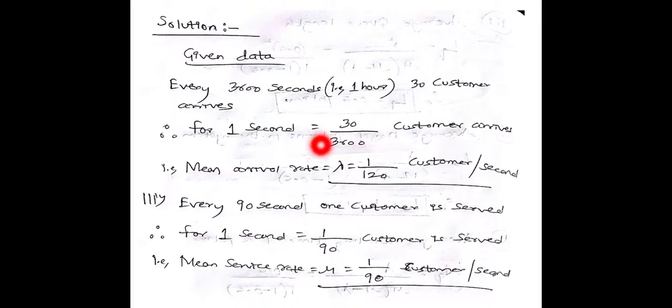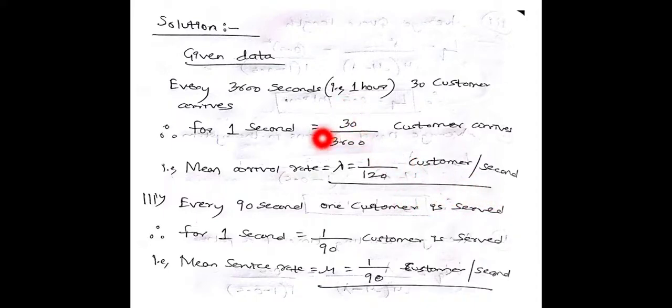They have told us that every 3600 seconds, that is 1 hour, 30 customers arrive. Therefore, for 1 second, 30 divided by 3600 customers arrive. That is, the mean arrival rate lambda is equal to 1 divided by 120 customers per second.